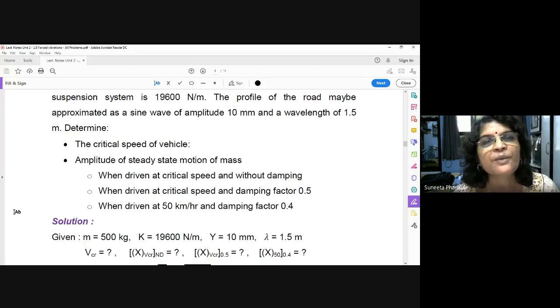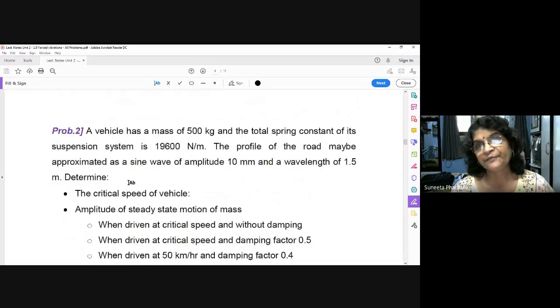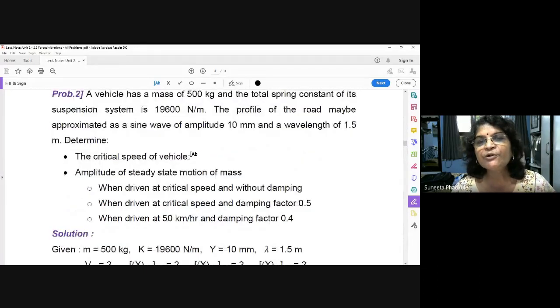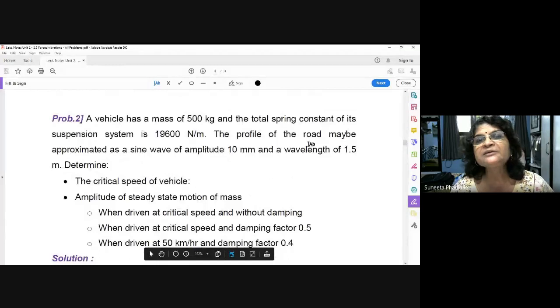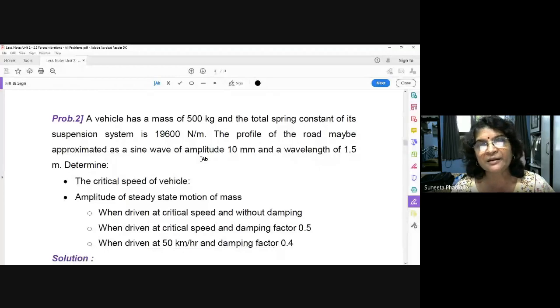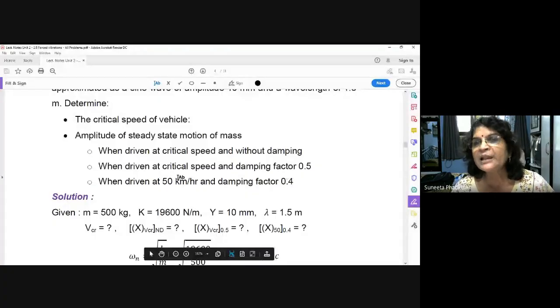Okay, so second problem now. A vehicle has a mass of 500 kg and the total spring constant of its suspension system is 19600 Newton per meter. So what is given? M is equal to 500 kg, K is equal to 19,600 Newton per meter, the spring stiffness. Next, the profile of the road may be approximated as a sine wave of amplitude 10 mm and wavelength of 1.5 meter. Again, I told you, sine wave amplitude means it is always y. So y is equal to 10 mm, lambda is equal to 1.5 meter.